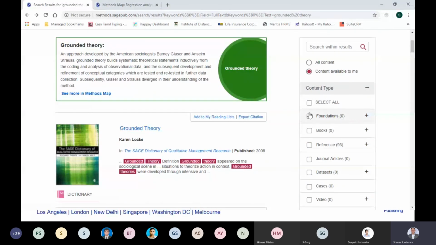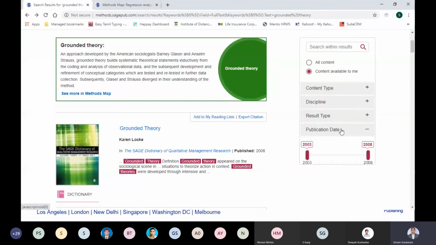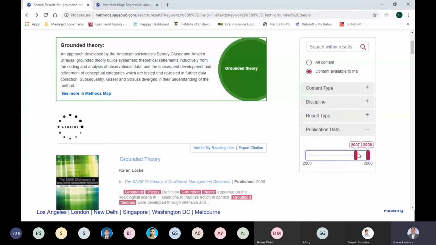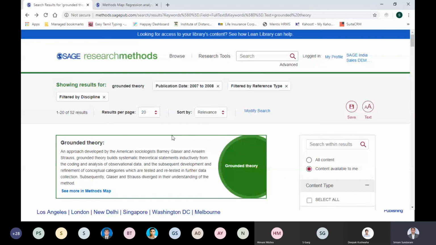So that's a filter available on the right side on the content type, on the discipline. And then if you want to see publication date, I want to see only the latest ones. It has grounded theory coverage up to 2008, so 7 to 8 I want to see. Then you are further fine tuning. From around 300 results, you have fine tuned to around 52 results, which makes your life much easier.